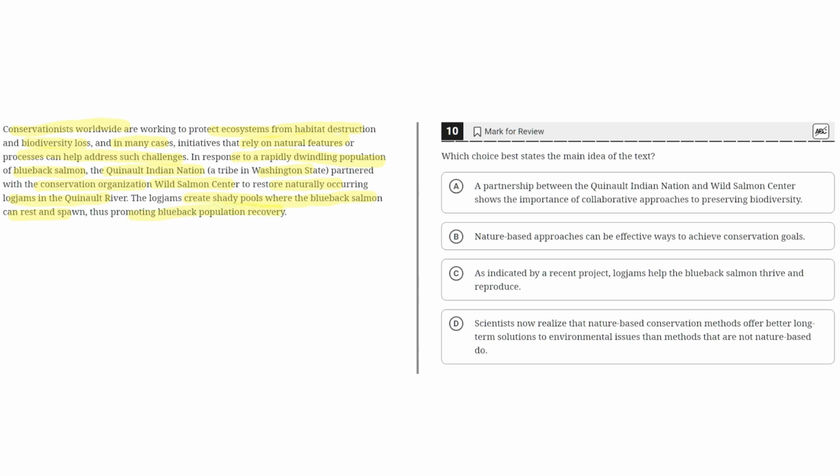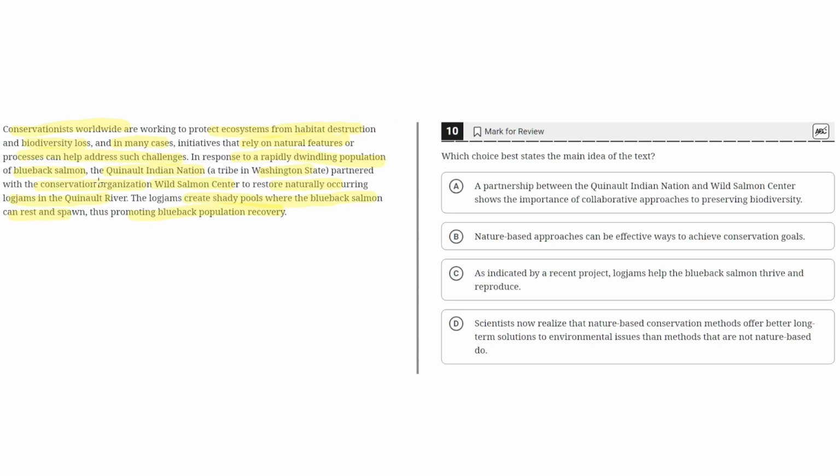So looking at this text, we can clearly see that the main focus of the text is highlighted in the first sentence, where the conservationists are working to prevent habitat destruction and biodiversity loss. And these initiatives rely on natural features or processes that can help address such challenges.